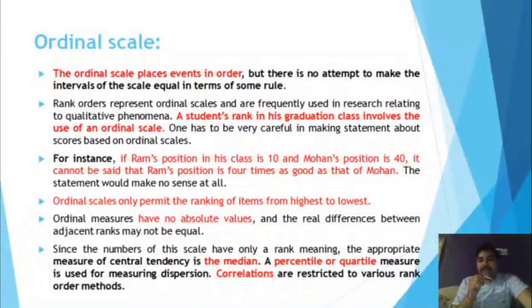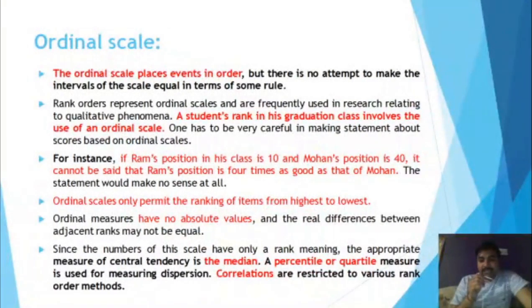For example, we are given the names of some mobile phones and we have to arrange them by preference. Maybe the researcher gives us brand names like Samsung, iPhone, Oppo, Vivo, Motorola or some other brands, and asks for preferences for each mobile phone. Some consumers may assign iPhone a first rank, some may assign it a second rank, some may assign Samsung a first rank, or Oppo or Vivo a first rank. These kinds of questions are based on the ordinal scale.